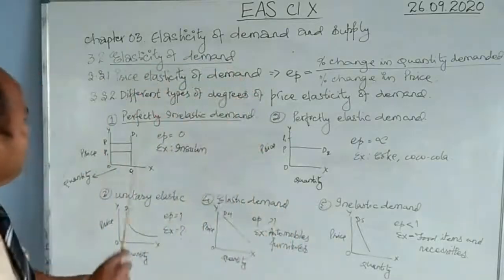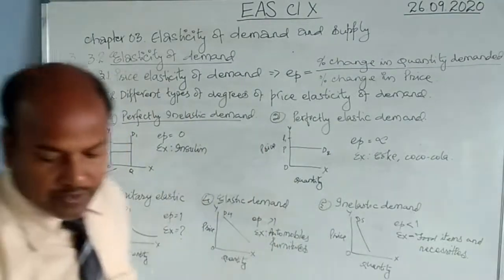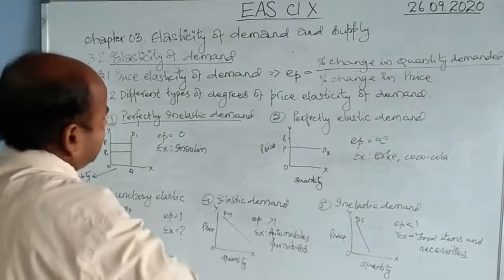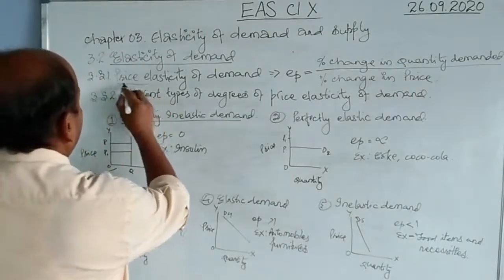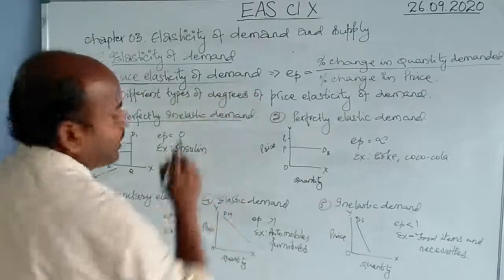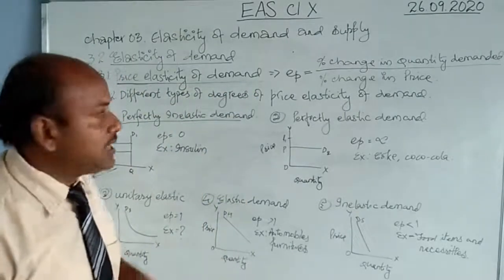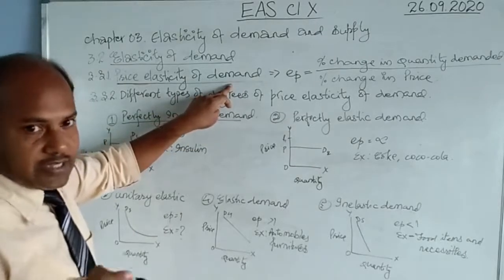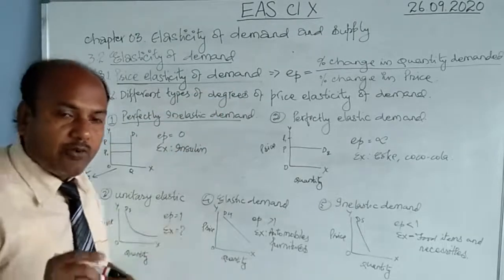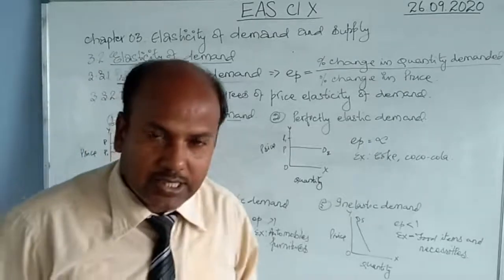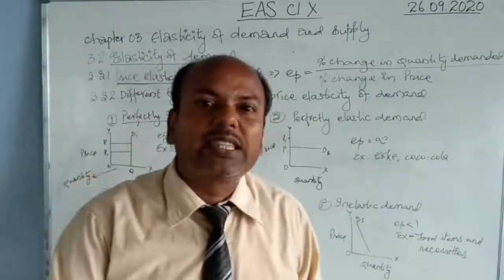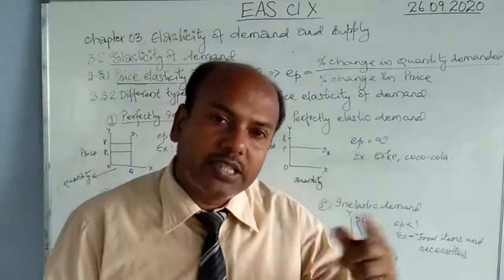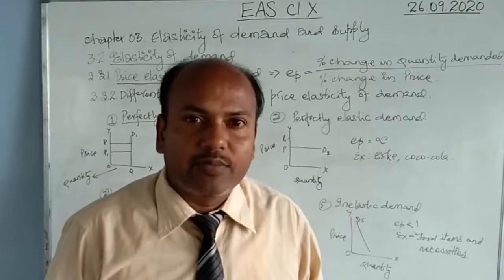Now, what is price elasticity of demand? Price elasticity of demand is the responsiveness of a change in demand because of the change in its price. That means when the price of a commodity changes, it will of course affect its demand also. That change or reaction of the demand because of the change in its price is called elasticity of demand.